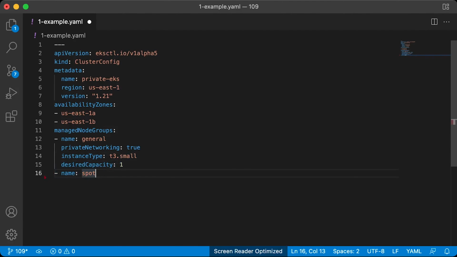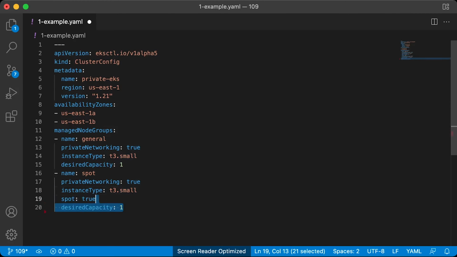Let's also create a second instance group. It will use much cheaper spot instances. You can save a lot of money using them, but they can be taken away by AWS at any time. They will also have only private IPs, and the same instance type, t2.small. The difference is here: spot equal to true. Let's also set desired capacity to 1.